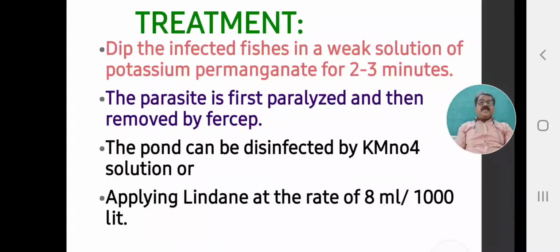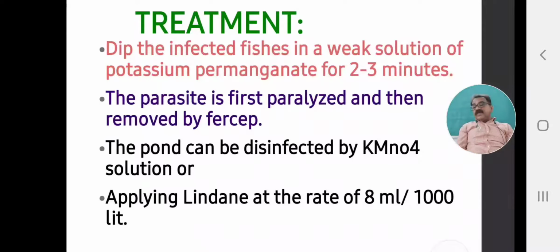The first treatment: dip the infected fishes in a weak solution of potassium permanganate for 2 to 3 minutes. It is the first treatment which is recommended and essential. Those infected fishes, whether carps or goldfish, infected by the crustacean parasite Lernaeasis or Lernaea elegans, are collected and selected, and dipped into the weak solution of potassium permanganate for 2 to 3 minutes.